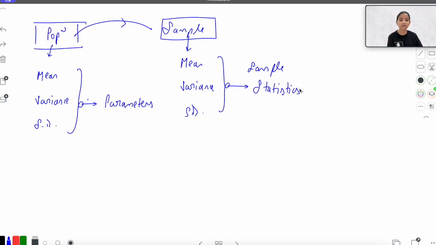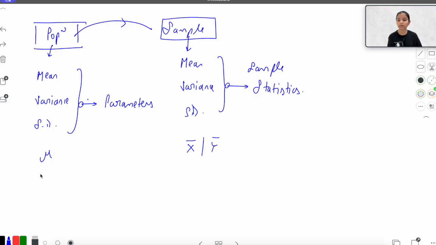Now, what are the notations of them? That is also the main thing: the population parameters have their specific notations. If I talk about the mean, here the mean is denoted by mu, and the sample mean is denoted by x bar, or you can say y bar, it depends on what you denote the random variable by.